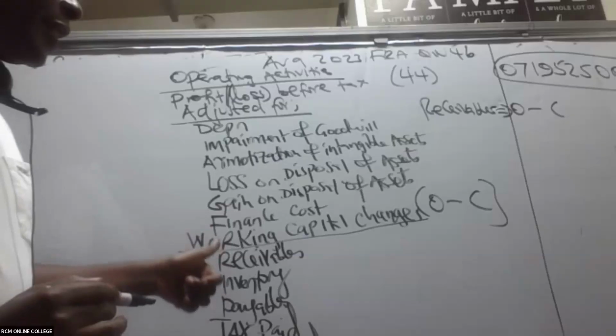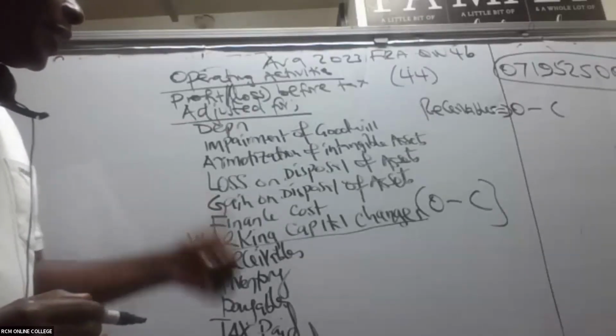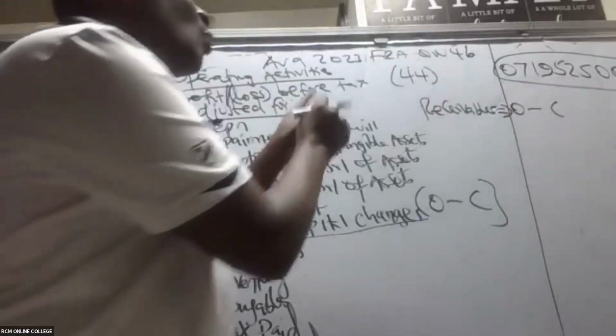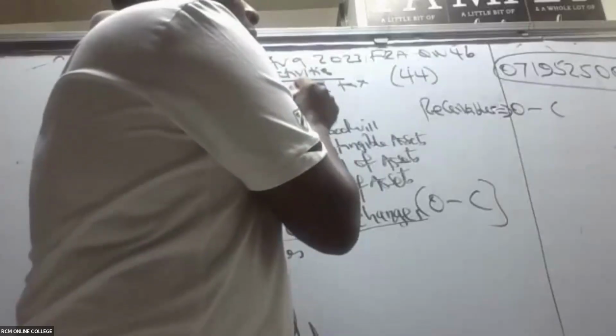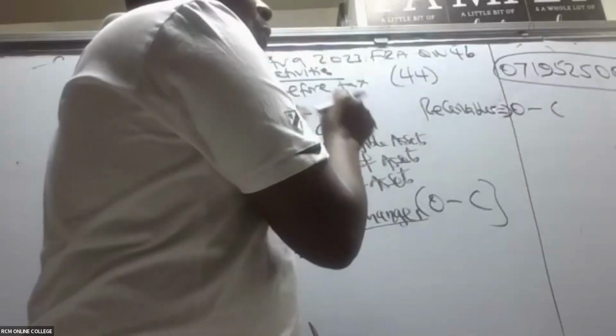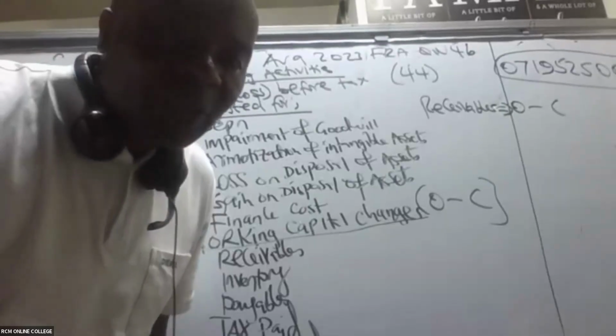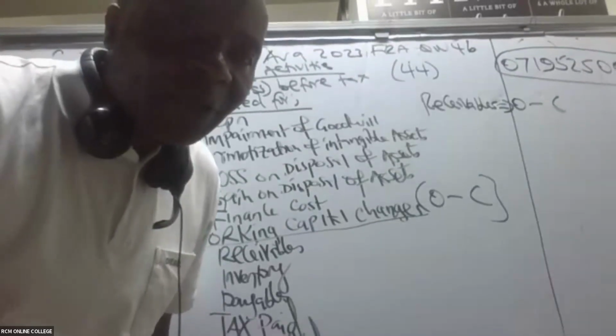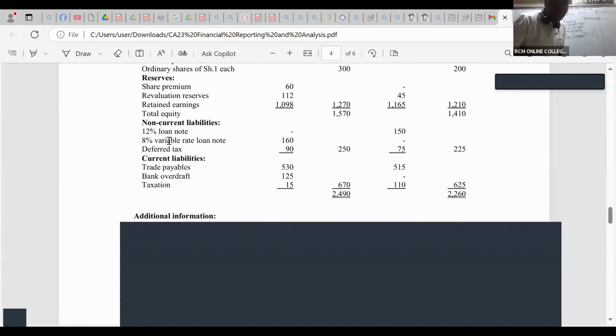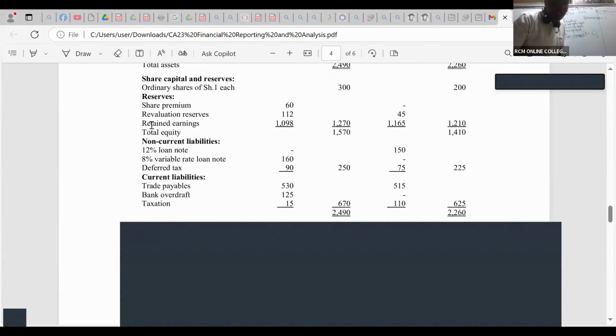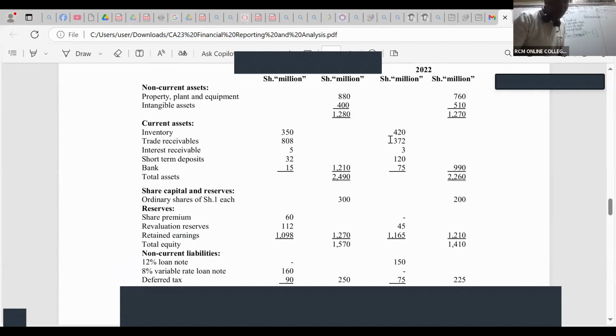I would want us to look at the opening receivables. Remember, we have two years, 2022 and 2023. 2022 is the opening. If I look at the balance sheet and the current assets, I can see my receivables: opening is 372, closing is 808.